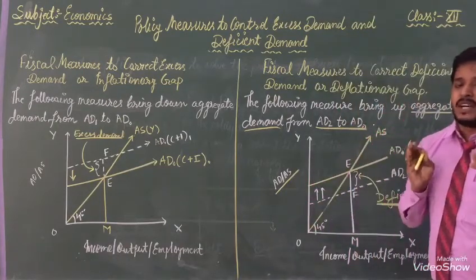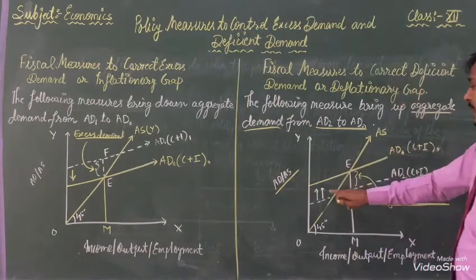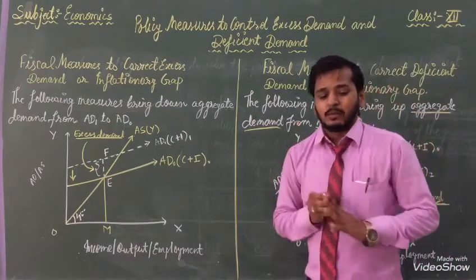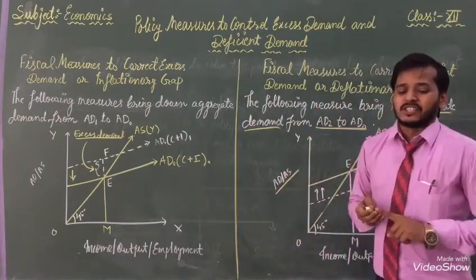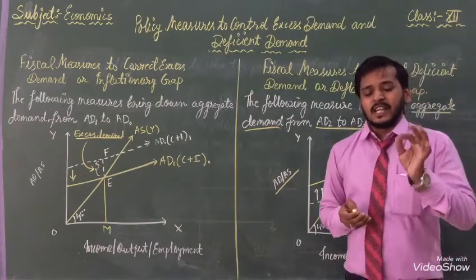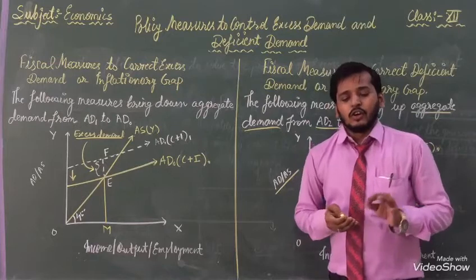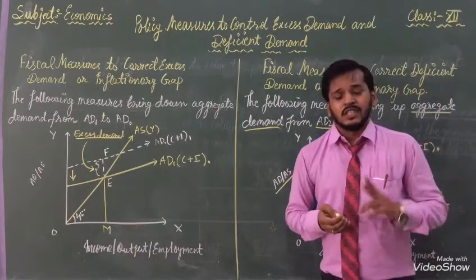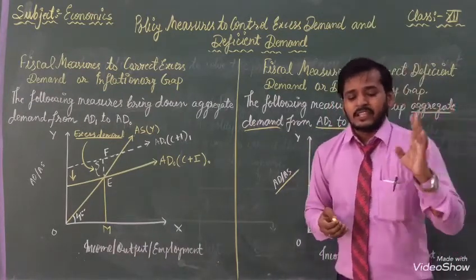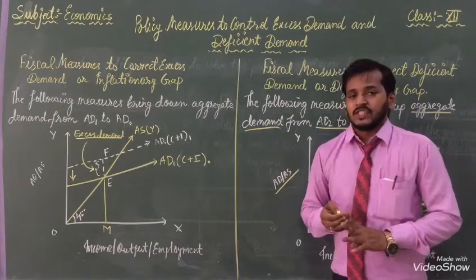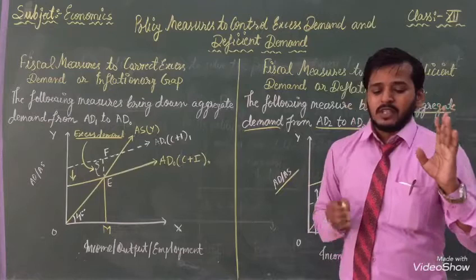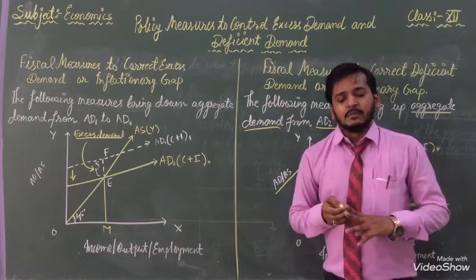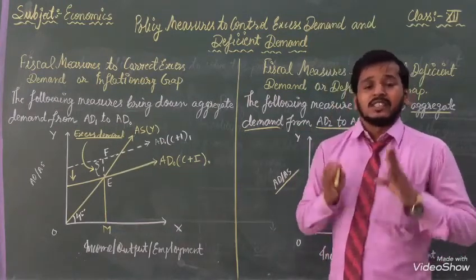अब पब्लिक डेब्ट की माध्यम से हम कैसे अपने डिफिसिट डिमांड को कंट्रोल कर सकते हैं? तो इसके भी आपको 4 कंडीशन बताया जा रहा है। फर्स्ट कंडीशन, गवर्नमेंट शुड डिक्रीज द डेब्ट्स और बोरोइंग. Also the government may stop the buying back of issued securities. This is the first. Second, it will increase the disposable income. And third step, consumption and investment will rise. And last step, aggregate demand is increased and deficit demand is corrected.